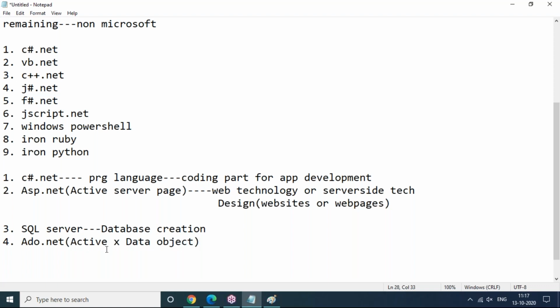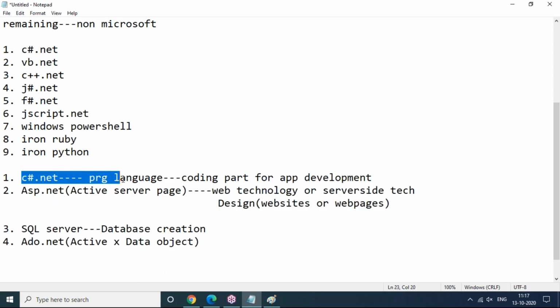This ADO.NET is used to communicate from front end to back-end application. Without ADO.NET, we can't write any database connectivity programs. So this is what I'm going to cover completely in our .NET sessions. This is the basic package of .NET which I'm going to cover.